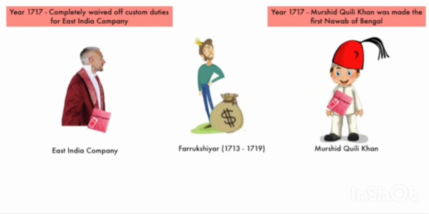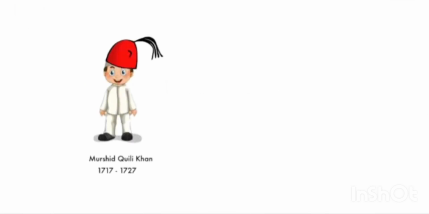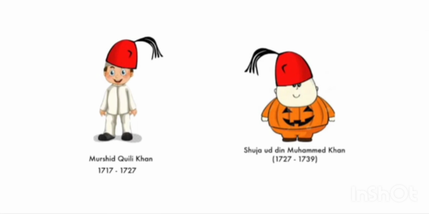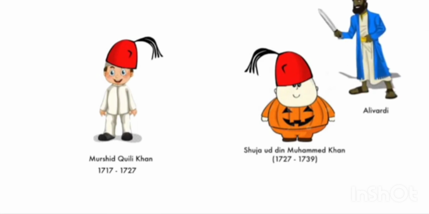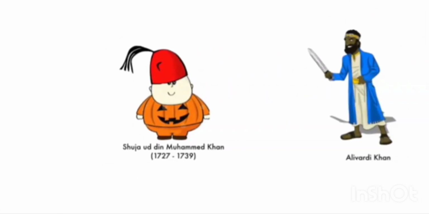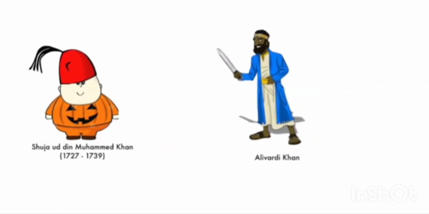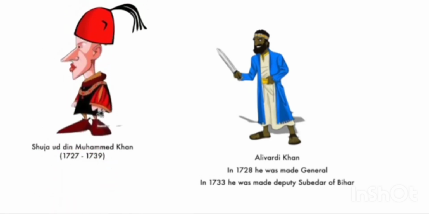Murshid Quli Khan shared Bengal's revenue with the Mughal emperor, but gradually Mughal control weakened and Bengal became almost independent. In the year 1727, Murshid Quli Khan appointed his son-in-law Sujauddin Muhammad Khan as the Nawab of Bengal. He had a loyal officer named Alivardi Khan, who was later made an army general. In the year 1733, he was appointed deputy Subedar of Bihar. After Sujauddin, Sarfaraj Khan became the Nawab in the year 1739.